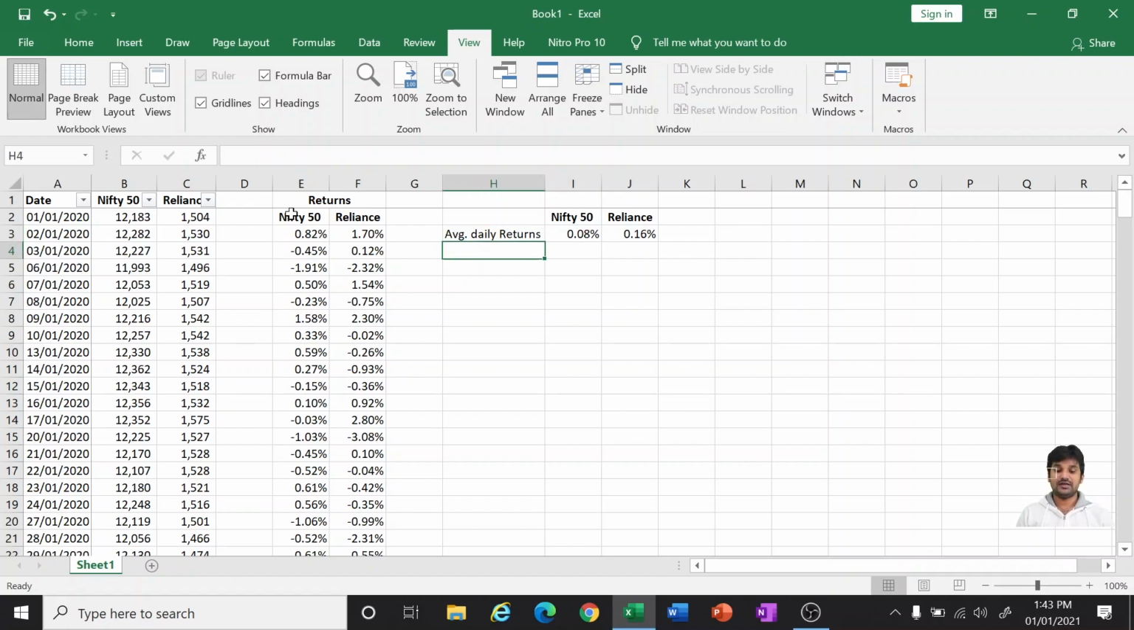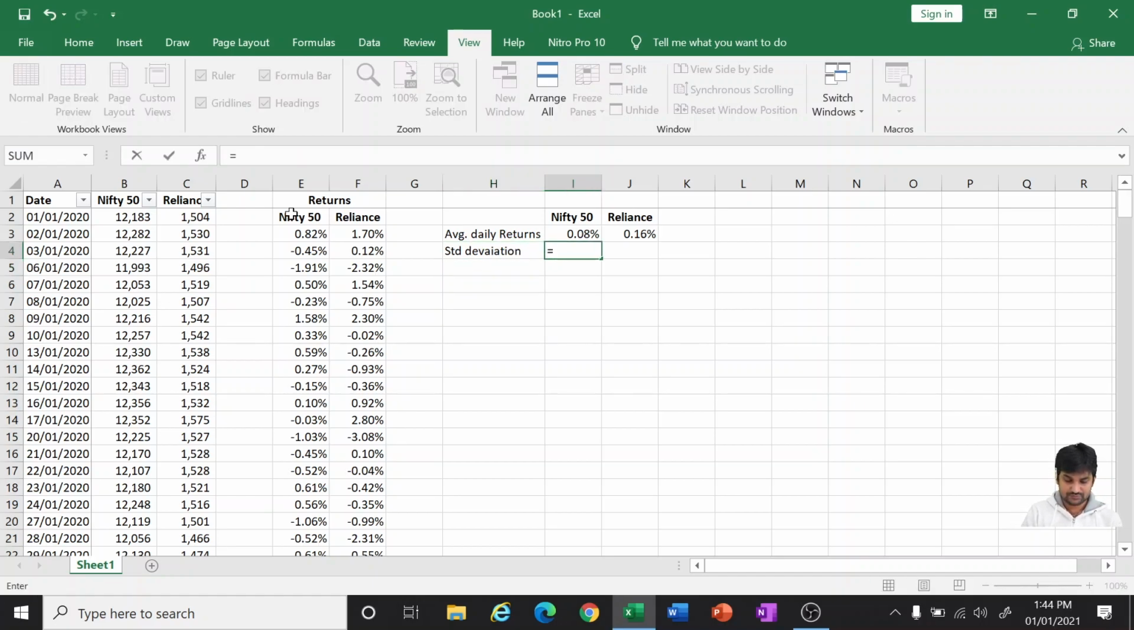Now let us also calculate the standard deviation. Standard deviation is the risk. It is because of uncertainty. An investor or a trader is taking certain risk in buying or holding this particular stock. So that is called standard deviation: how much the deviation is happening from the mean.